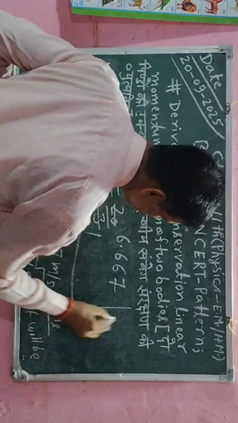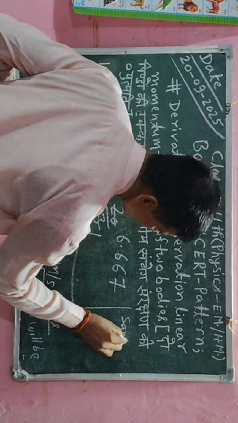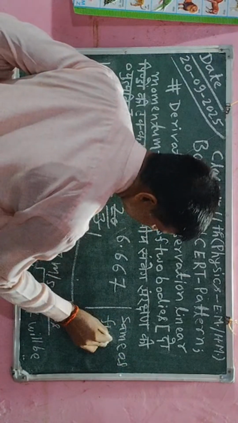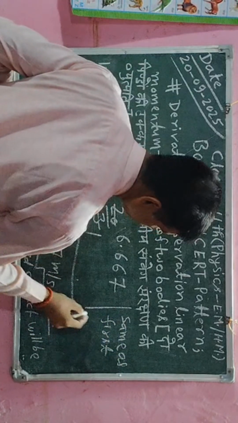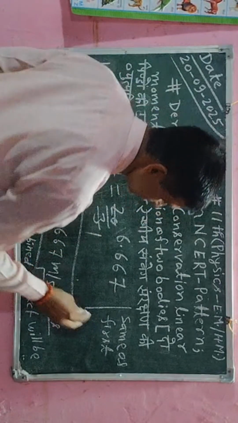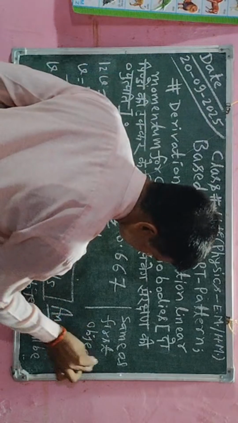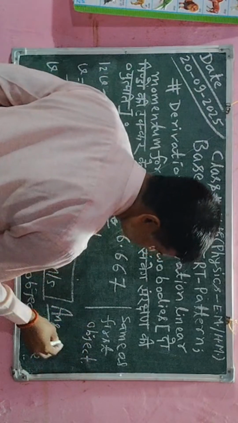Save will be saved as first object, which is available in the question. First object, which is available in the first question.